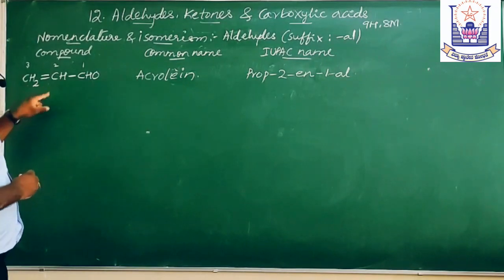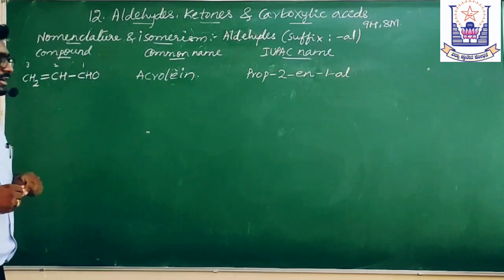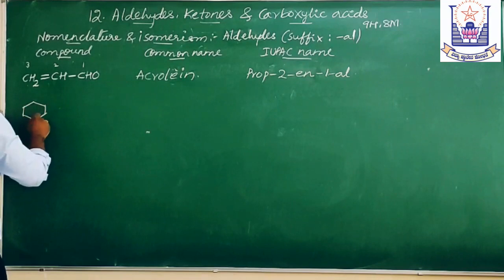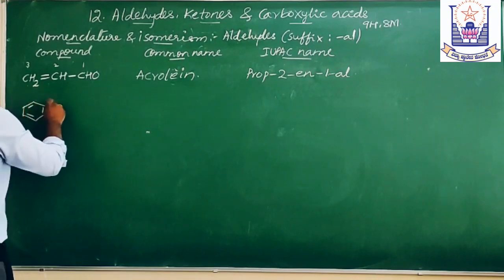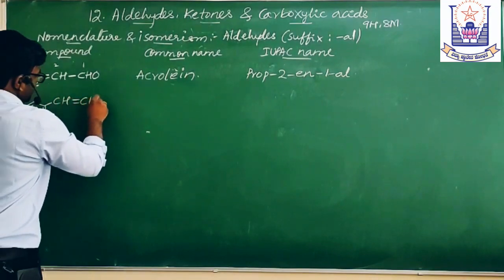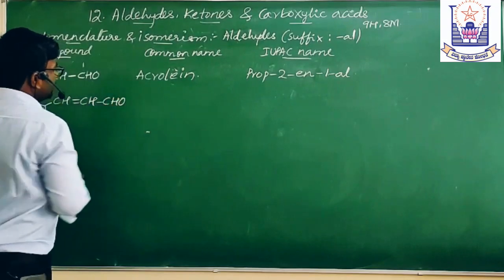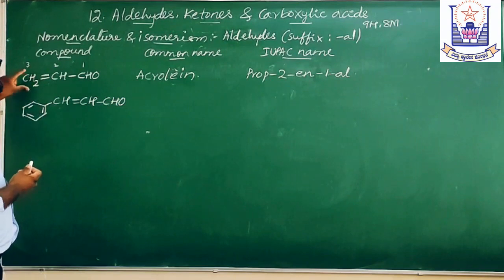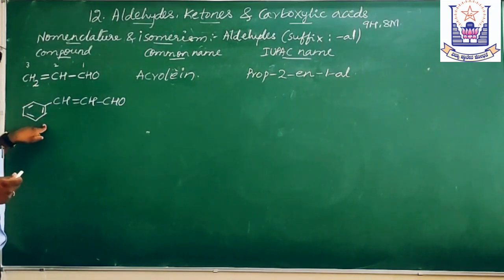Come to another unsaturated compound, this is the compound. Same here, a hydrogen of this acrolein is replaced with the benzene ring.